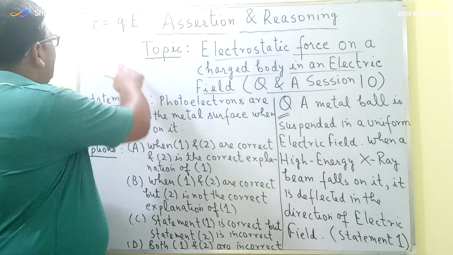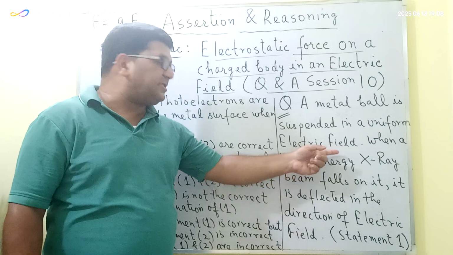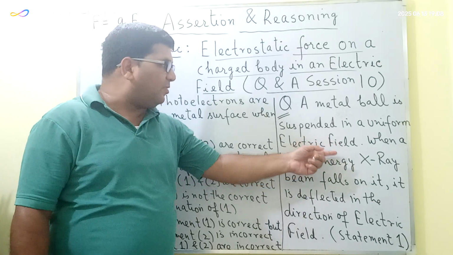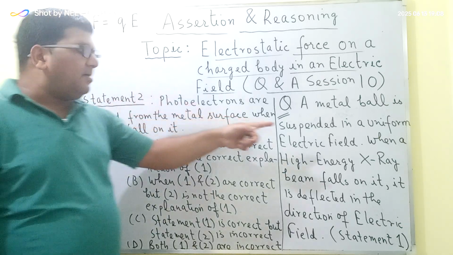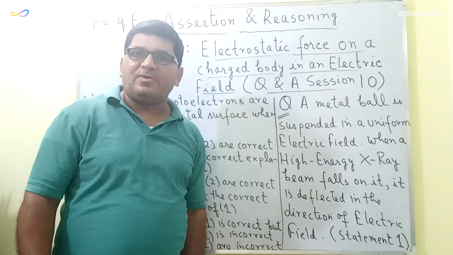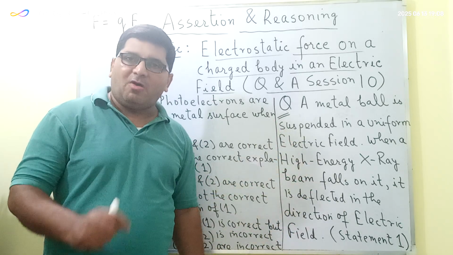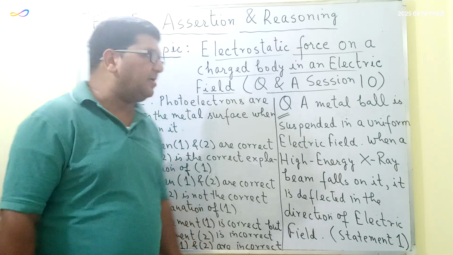Since this has become a positively charged body, the metal ball will experience the electrostatic force in the direction of the electric field, because a positively charged body always experiences the electrostatic force in the direction of the electric field.